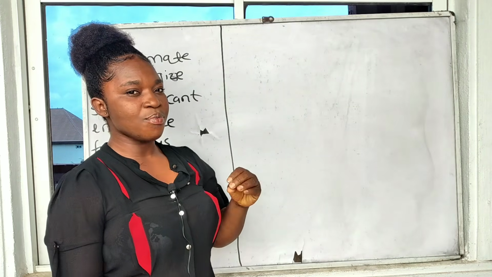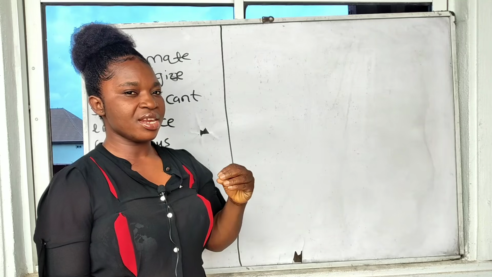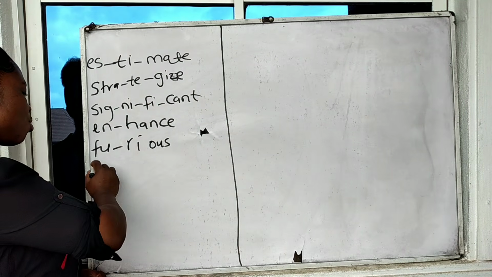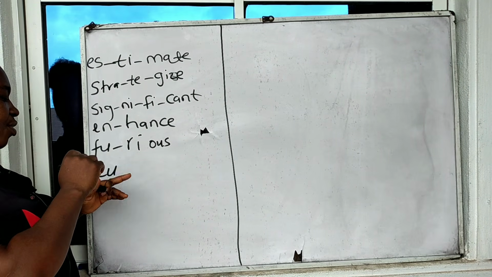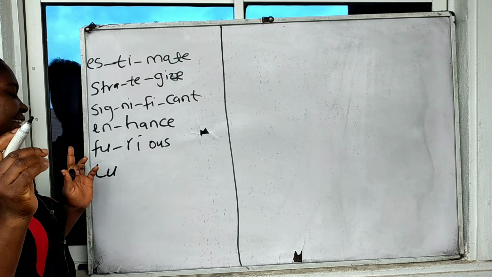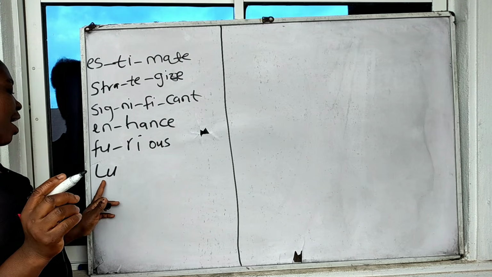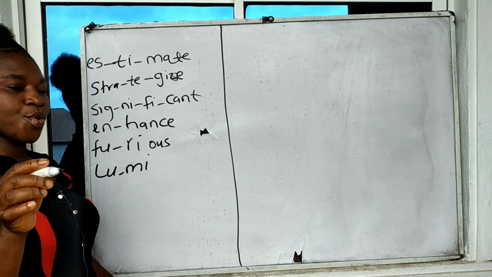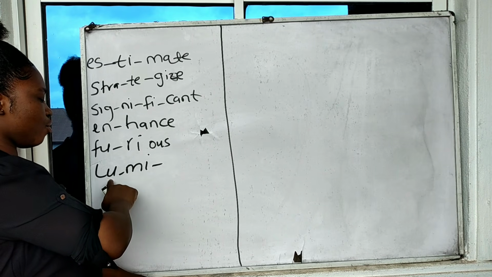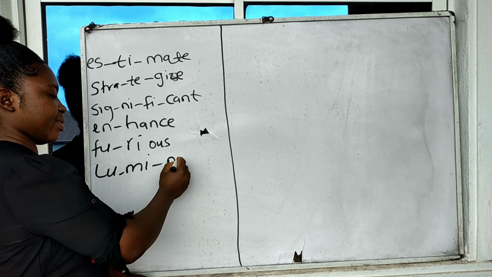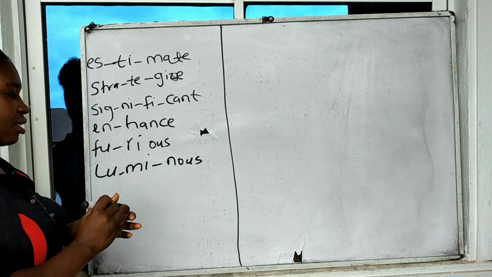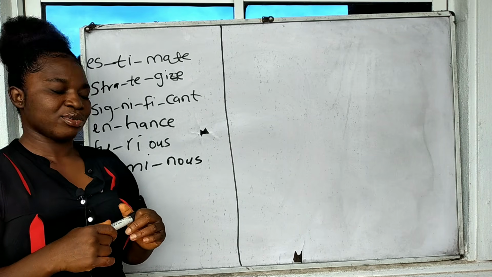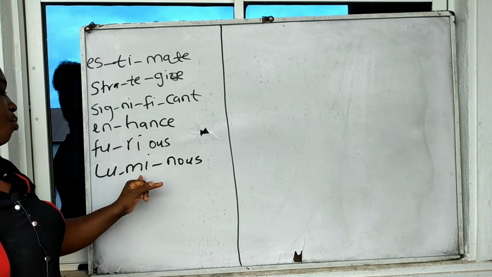Luminous. So we go with lu. Remember, this is fu. This is lu. La, le, li, lo, lu. So we have lu. Me, ma, me, mi, mo, mu. We have me, and we have lu, mi. We have mios. We equally have the sound. Do well to check it out. So we have luminous.